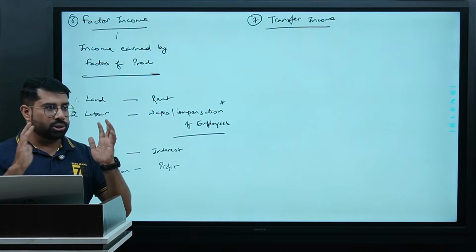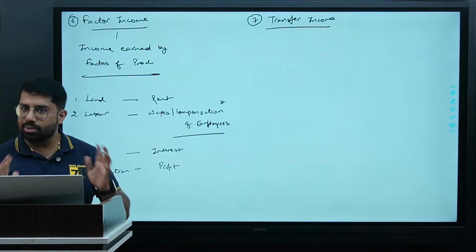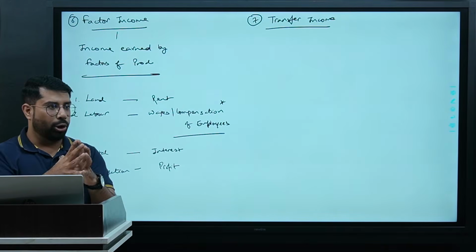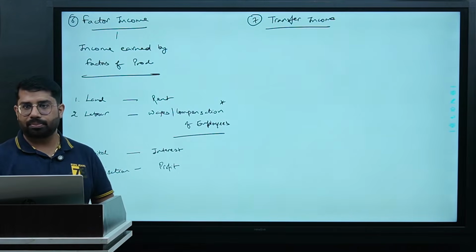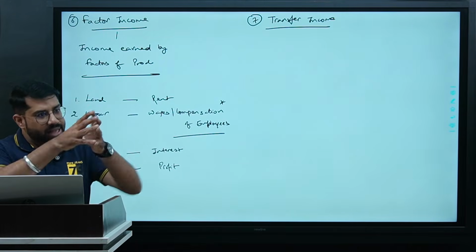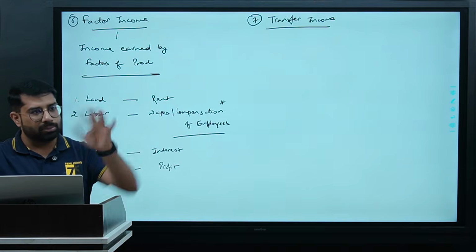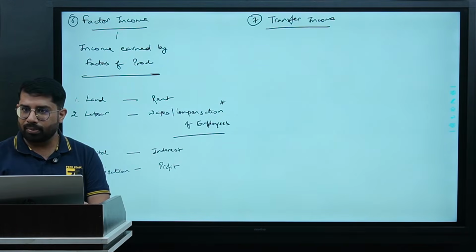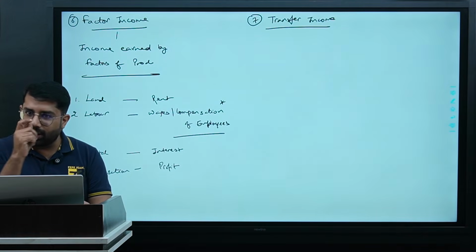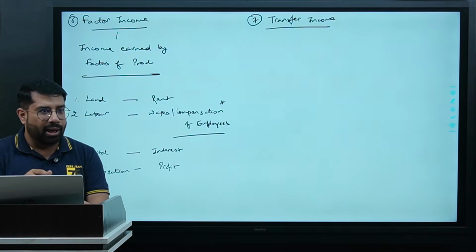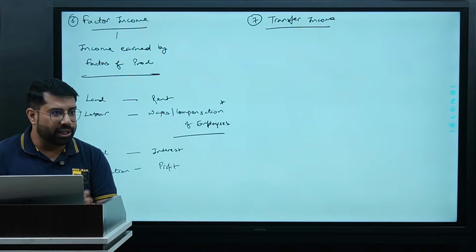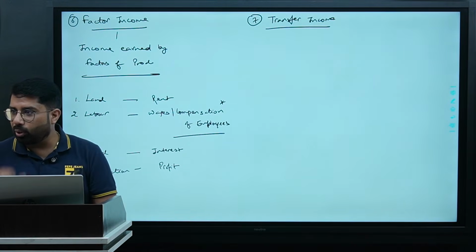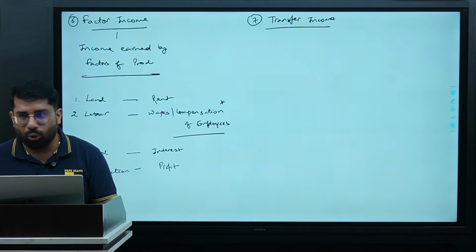Don't put strain on your mind. It's very simple. It is a mix of profit and wages. Can you really segregate that this is my profit and this is my wages? No. When you pay fees to a doctor, do you think that doctor can really segregate, if I'm receiving 500 rupees from this patient, 300 rupees is my profit and 200 rupees is my wages? No, he will never do that.